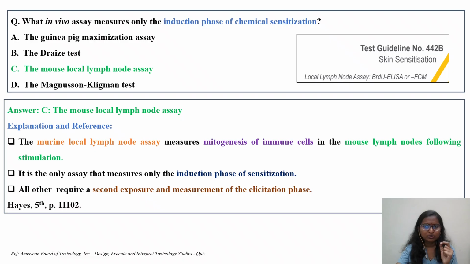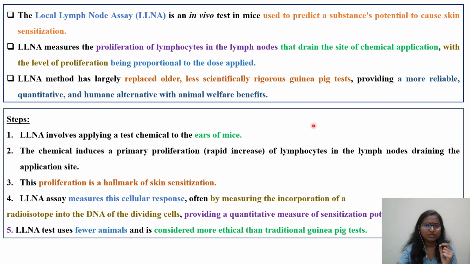With respect to this question, we will also read what other concepts we can learn from it. The local lymph node assay, also known as LLNA, is an in vivo test in mice used to predict a substance's potential to cause skin sensitization. Its basic objective is to identify skin sensitization, and it is done in mice, whereas in the GPMT the test species is the guinea pig.